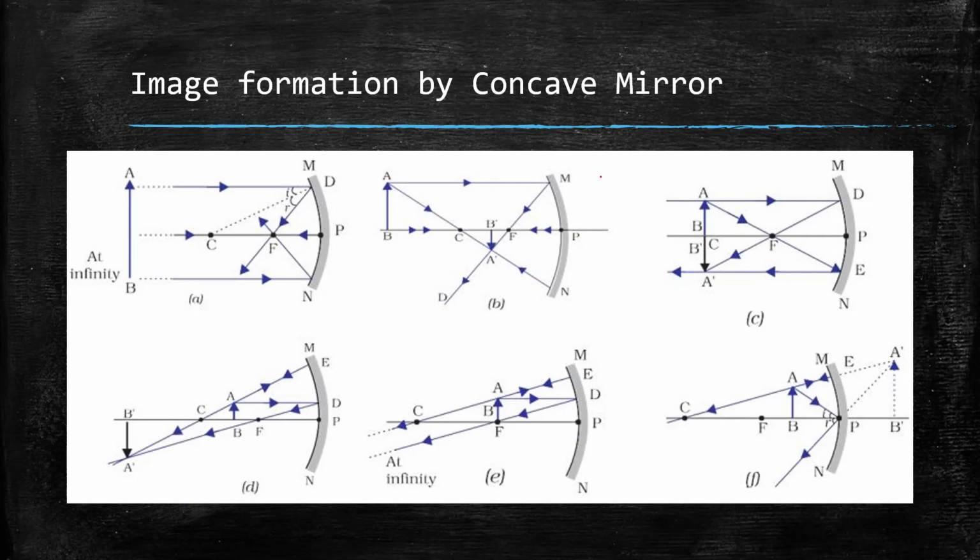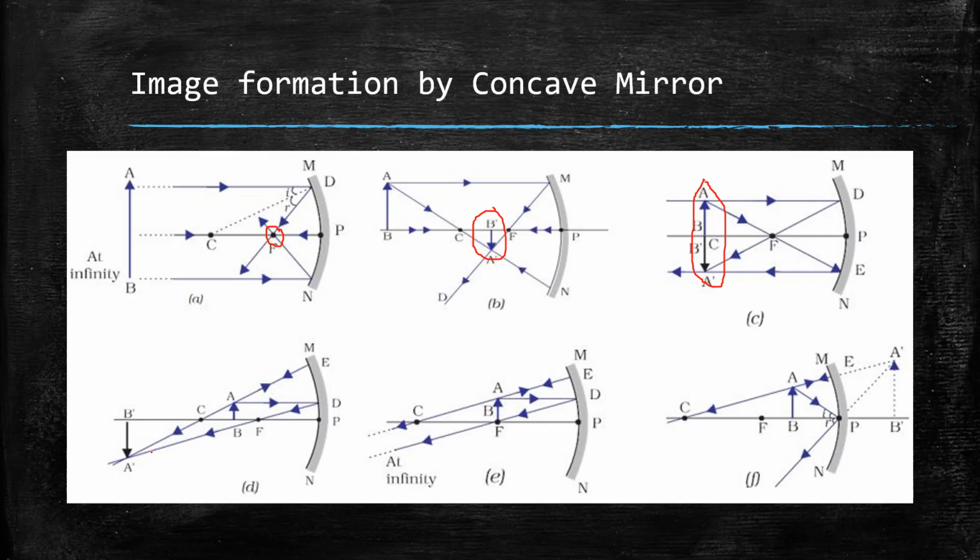First, the image formation by a concave mirror. Here is the visual description of how the images are formed. I have a table describing everything in the second slide, but first let me show you how it is done via this picture. If the object is at infinity, then the image is formed at the focus. When the object is between infinity and the center of curvature, the image is formed between the center of curvature and the focus.